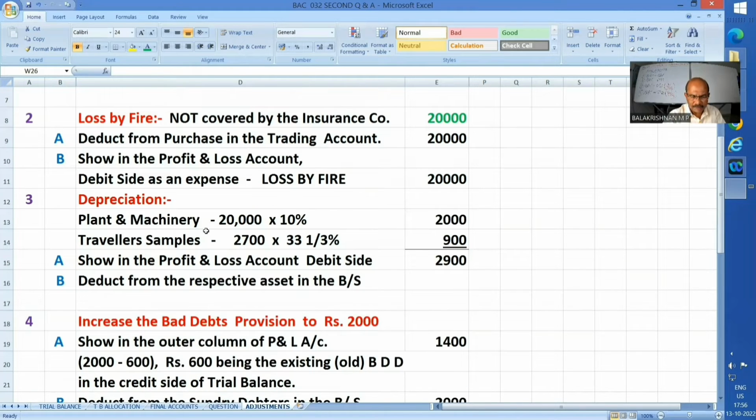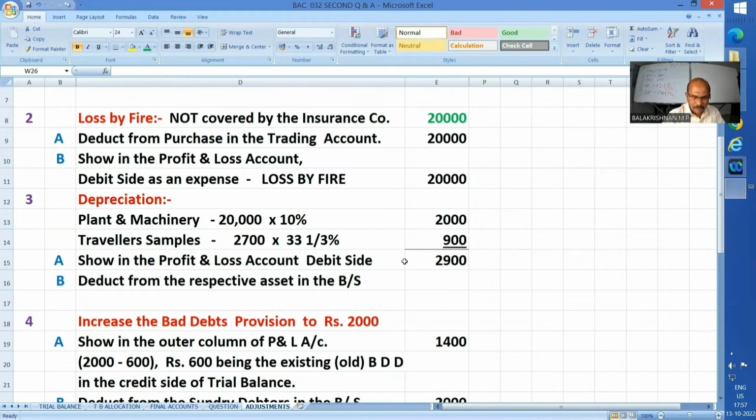Depreciation. Plant and machinery 10% of 20,000. Travelage samples 2,700 into 33 and 1/3% they said. Whenever somebody says 33 and 1/3% means you should strike in your mind very fast. 1/3. 1/3 of 2,700 is nothing but 900. So total depreciation of 2,900 I'll be showing in the debit side of profit and loss account.